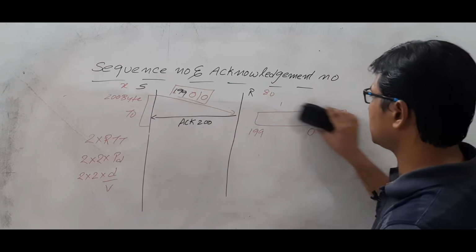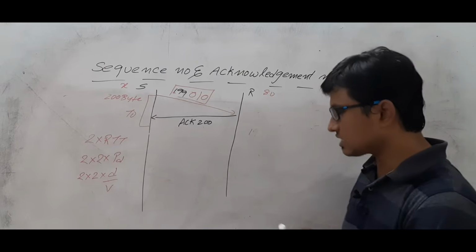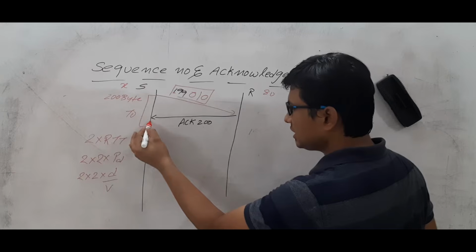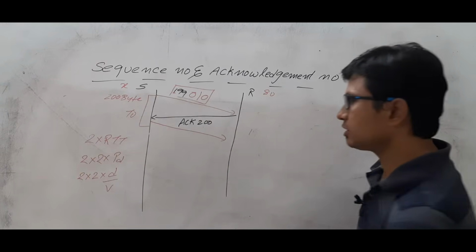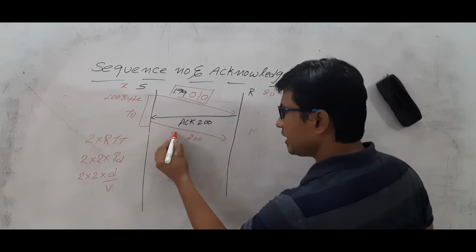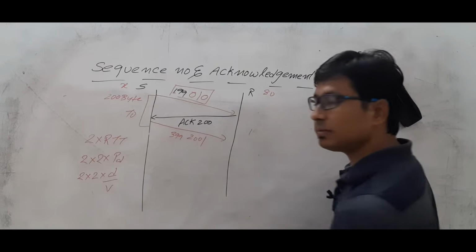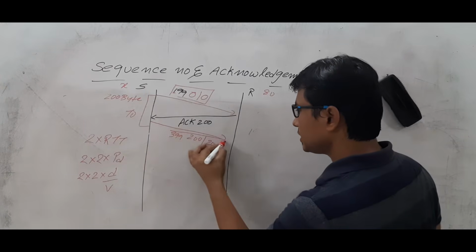Now let's take that once you get the acknowledgement, then what will you do? You will send the next segment. Let's take that it is sending the next segment. What will be the next segment? Starting byte 200 and the last byte is 399. Can you tell me what will be the sequence number? 200. Am I right or wrong?